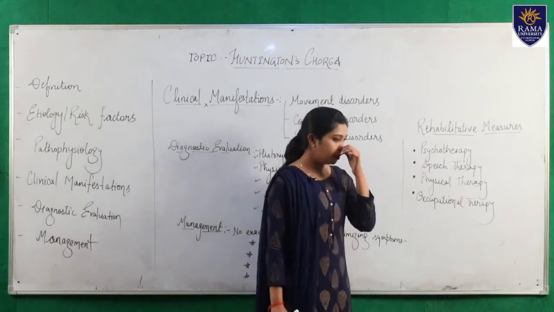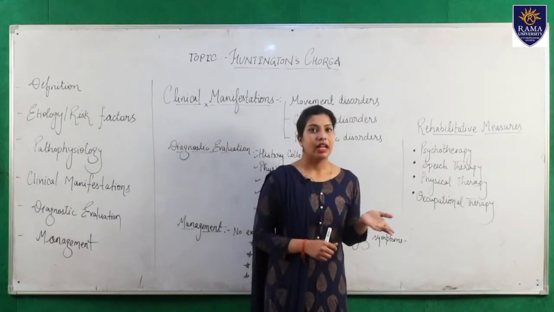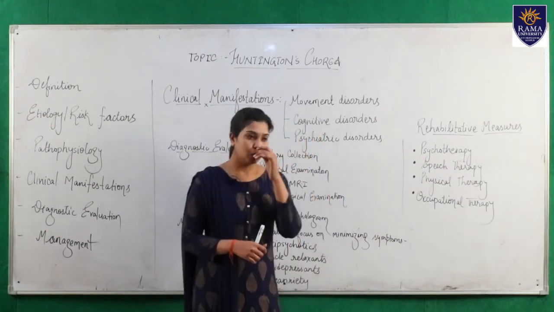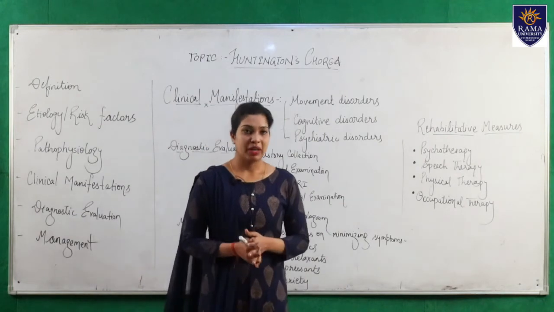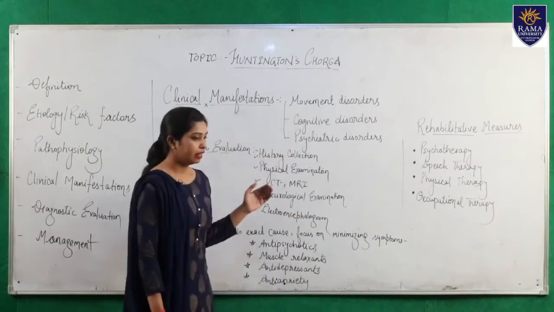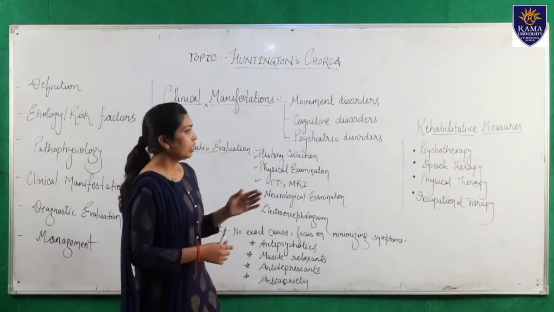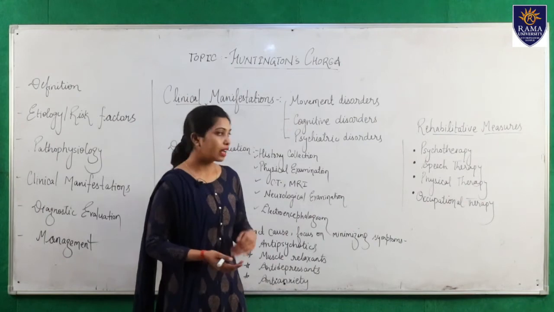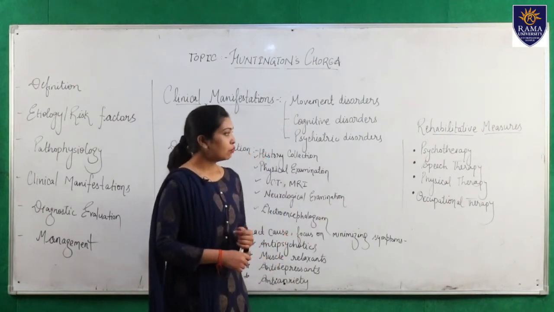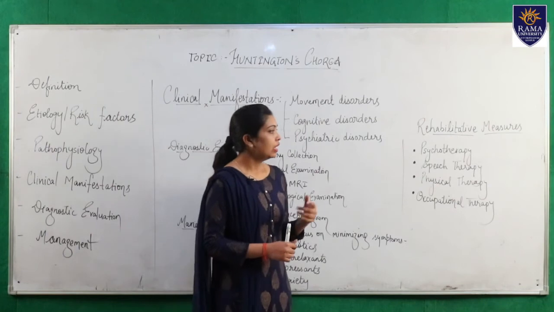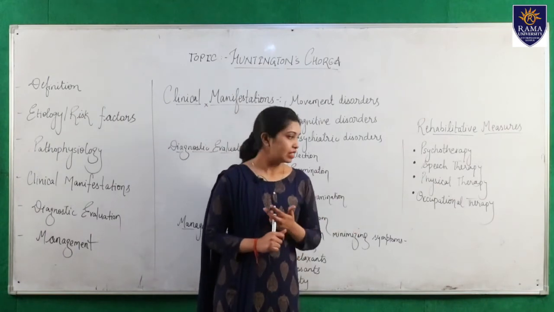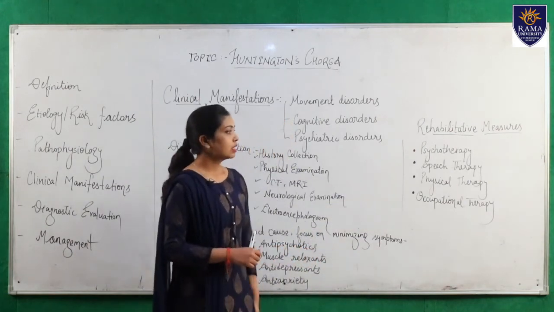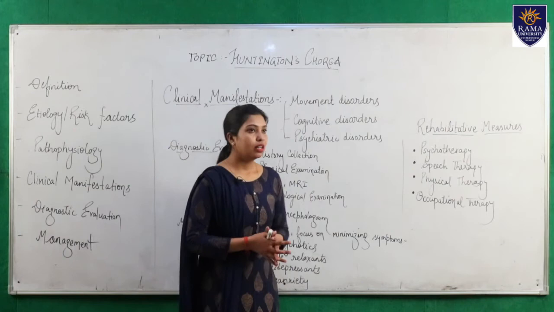Here are some rehabilitative measures also. What are rehabilitative measures? Rehabilitative measures are the measures that are used to regain the normal functioning of the patient. If any person is suffering from Huntington's disease or Huntington's chorea, we can use the rehabilitative measures to regain the functioning of the patients again. So here we can use some types of therapies. First one is psychotherapy, second is speech therapy, third is physical therapy, and finally we can use occupational therapy.